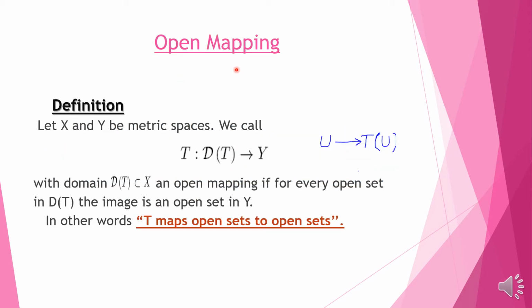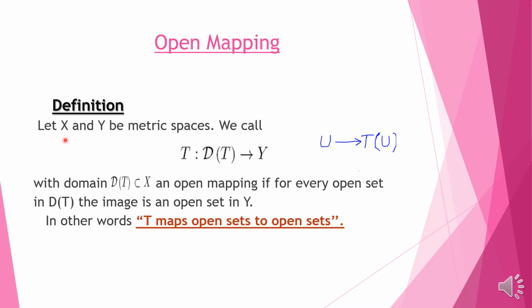Open mapping. An open mapping is a mapping which maps open sets to open sets. If we take an open set in the domain of T, then the image of that set will be open in the range of T. If U is open in the domain D(T), then the image of this open set, T(U), will also be open in Y.